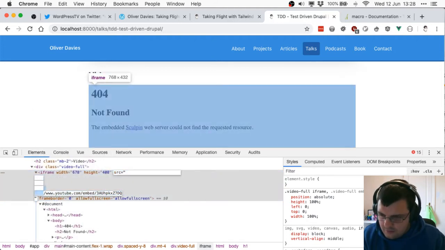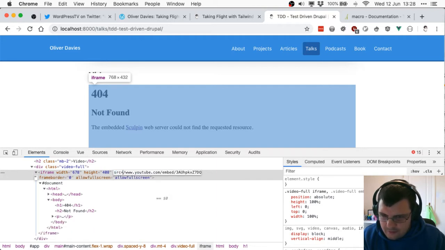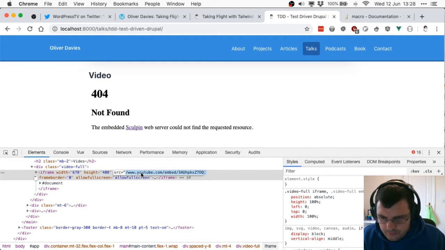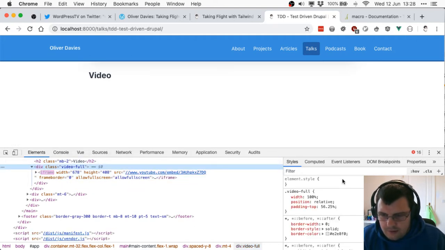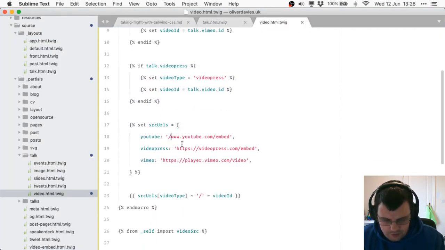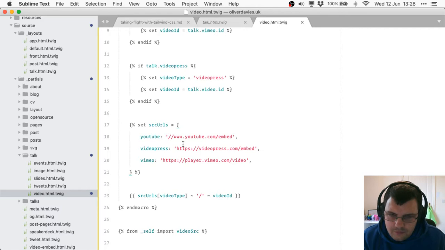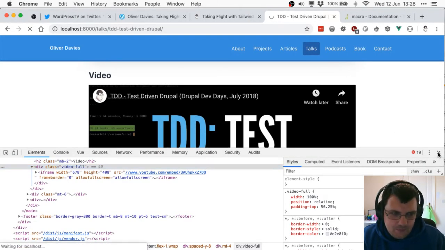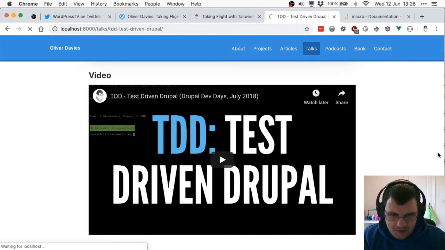Okay. Let's see if I just take that out. Does that help? No. We also need a slash. Yeah, so that source is wrong. That source is wrong. Okay, refresh again. Maybe it's just a false alarm.